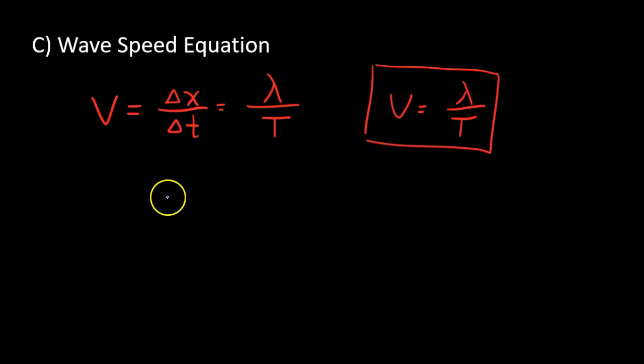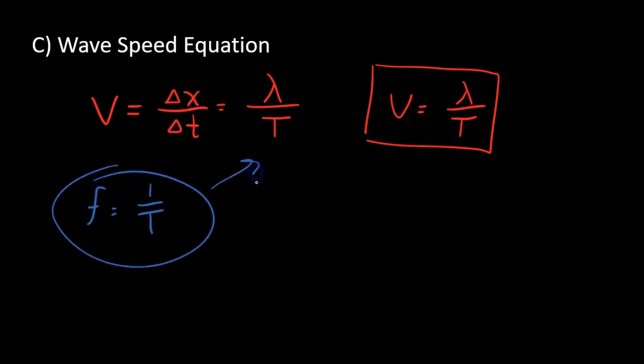However, there is a slightly more common equation, and it comes from this relationship. Remember that period, T, and frequency, f, are inverses. They're kind of opposites of one another. So I could plug this in right here, which means if I wrote it out again, I have v equals lambda over, instead of T, 1 over f. Because if f is 1 over T, T is equal to 1 over f.